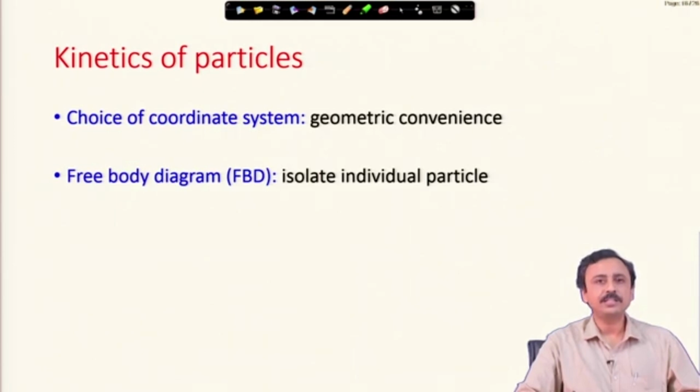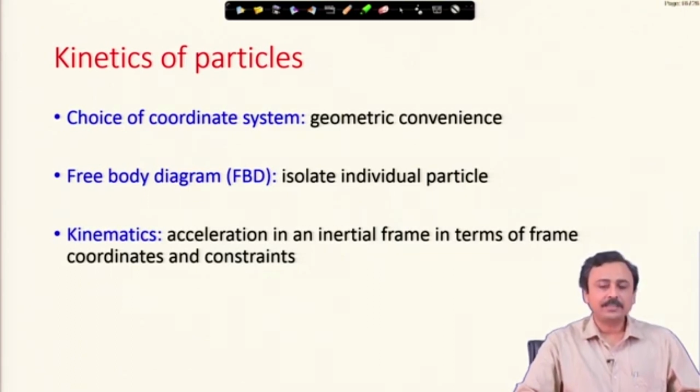Then comes the step of free body diagram. I am now giving you the steps that are required to derive the equation of motion. First is coordinate system. You choose a convenient coordinate system in which the geometry or the kinematics is convenient. Then you draw the free body diagrams, isolate the particles. If this is a system of multiple particles, isolate the particles and use Newton's third law to draw the free body diagram.